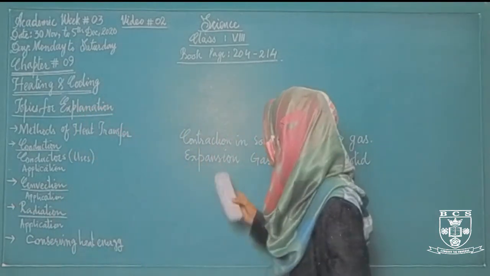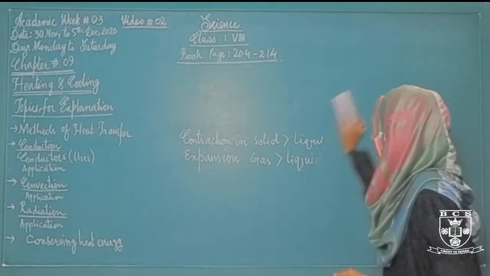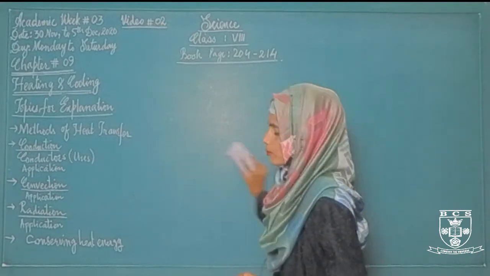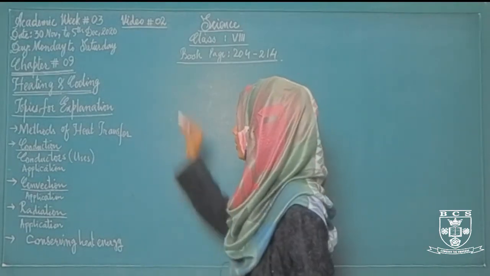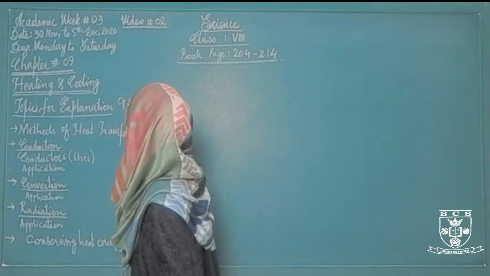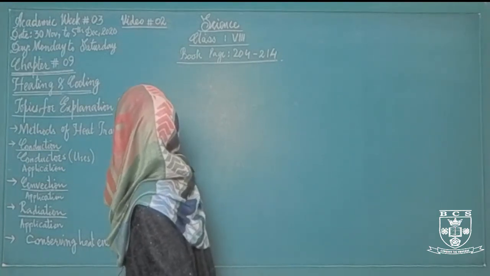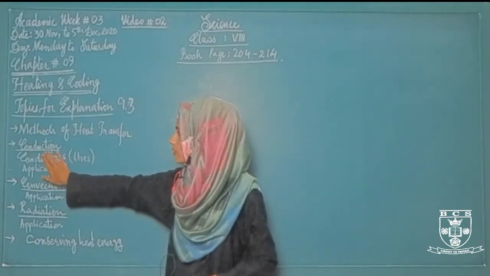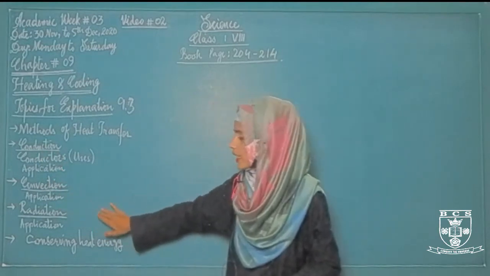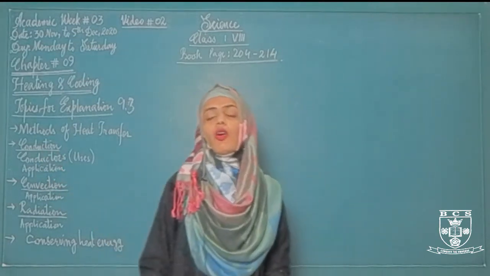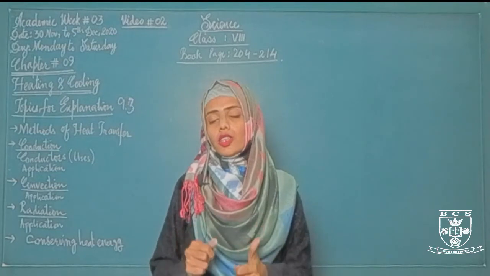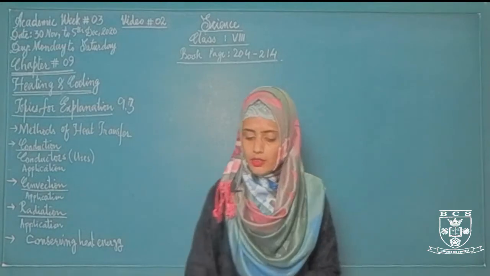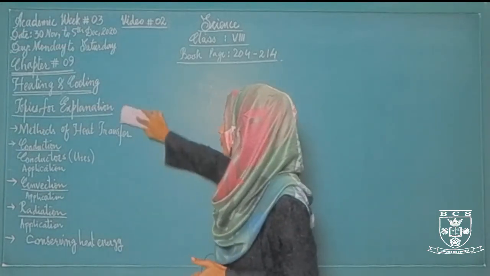Now I am going to start today's topic. In today's video class we will discuss the remaining topics of chapter number 9, topic 9.3, in which we will discuss methods of heat transfer: conduction, convection and radiation. In the last, we will discuss how we can reduce the transfer of heat energy. Let's start with the methods of heat transfer.